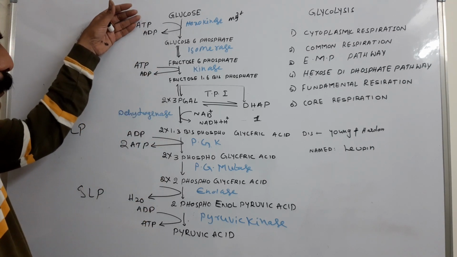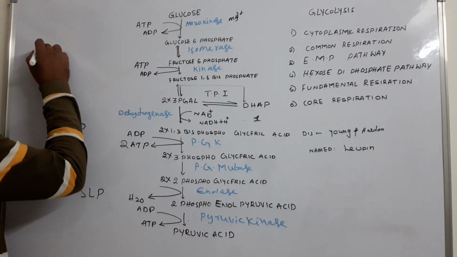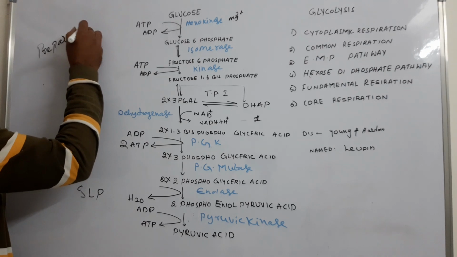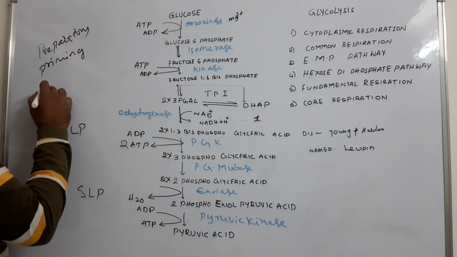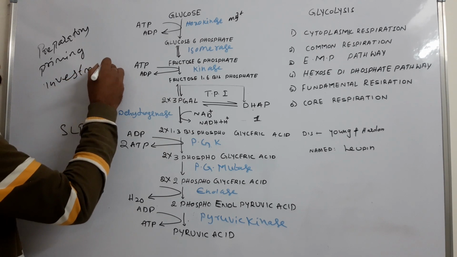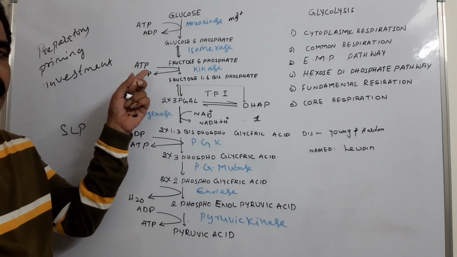The first 5 reactions together constitute preparatory phase, or this is also called priming phase, or investment phase, because here we are investing ATPs.